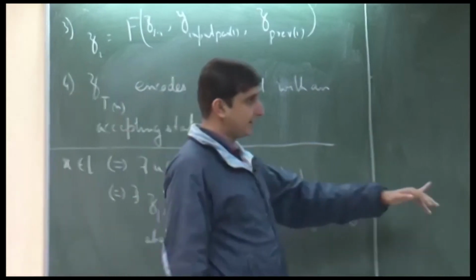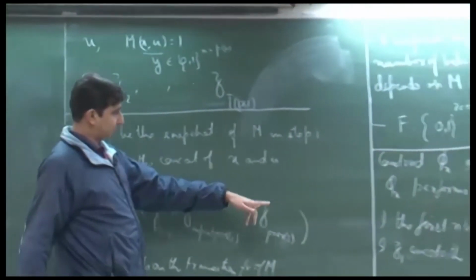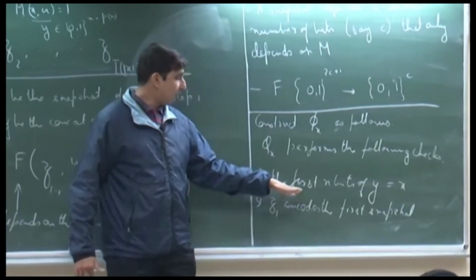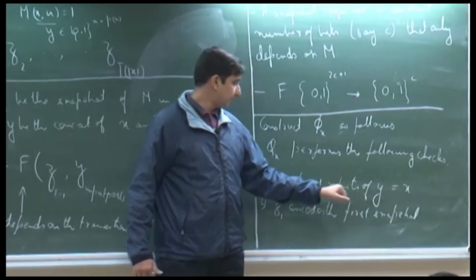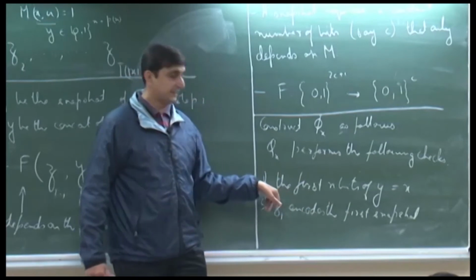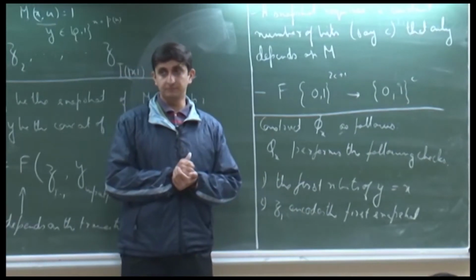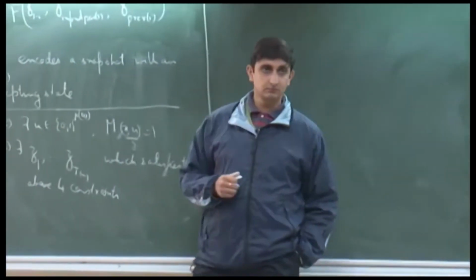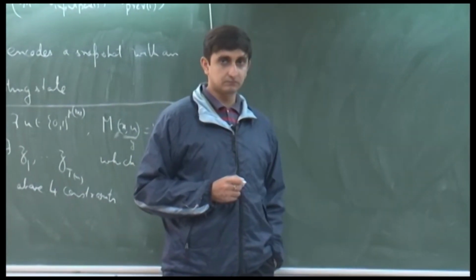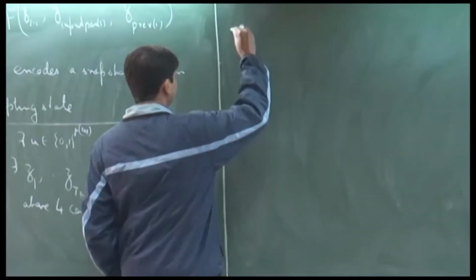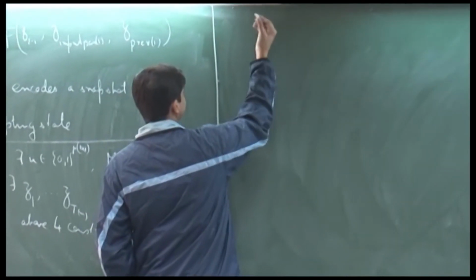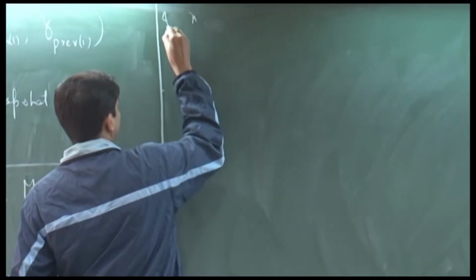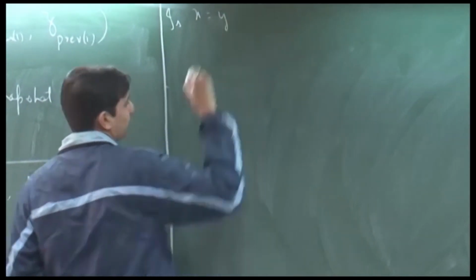So, let us just divide that into the following parts. How big a formula do you need to check the first condition? So, suppose I want to check equality of 2 strings x and y. So, is x equal to y?